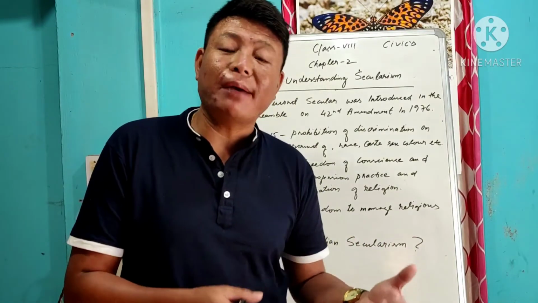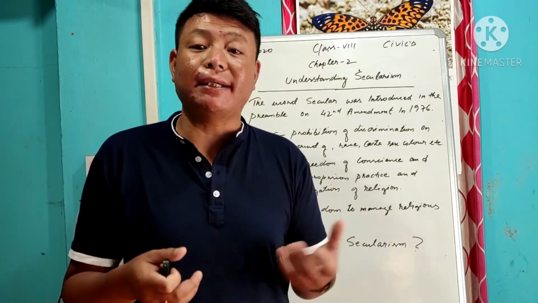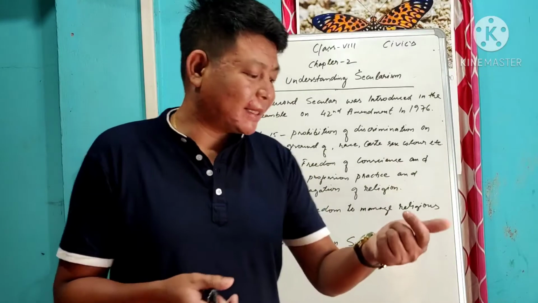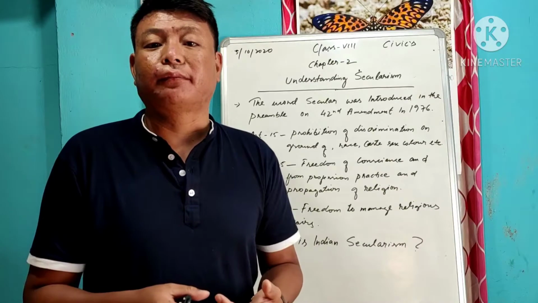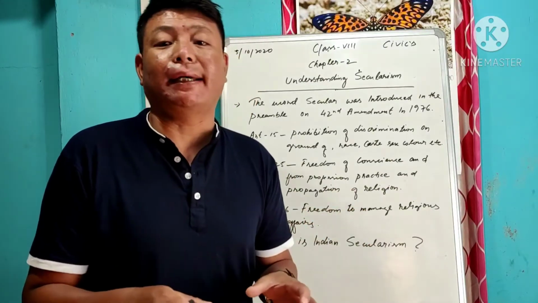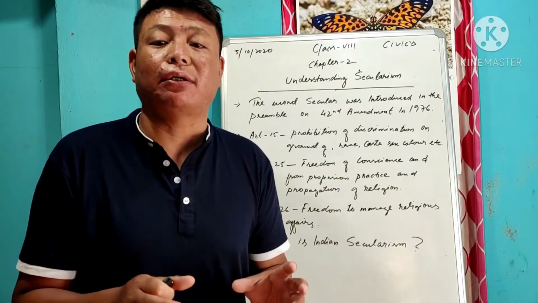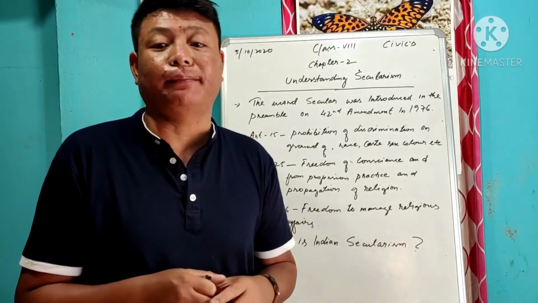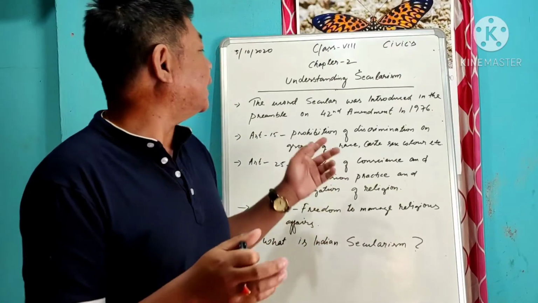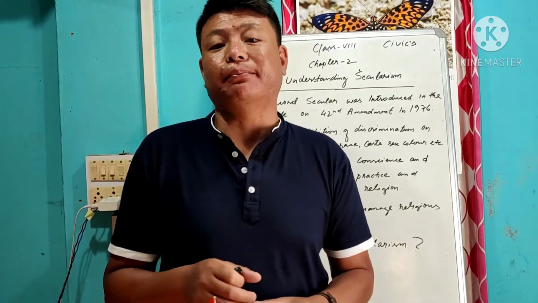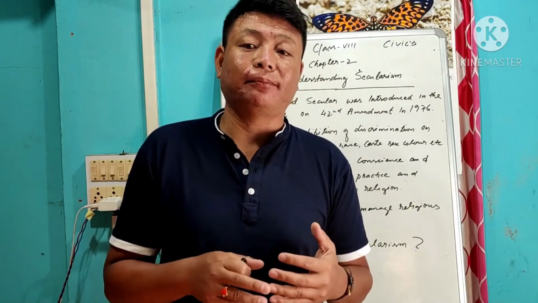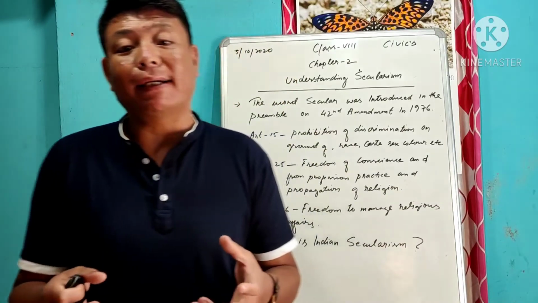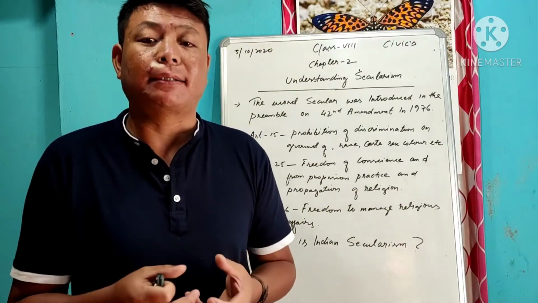Among those cultures we have religions too, like Hindu, Muslim, Sikh. Many types of people are there who follow their own culture and their own religion. That's exactly what understanding secularism is about. We should not be divided in the form of religion. We should live together in oneness.